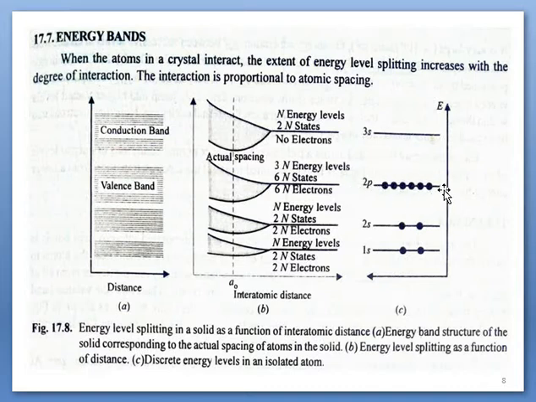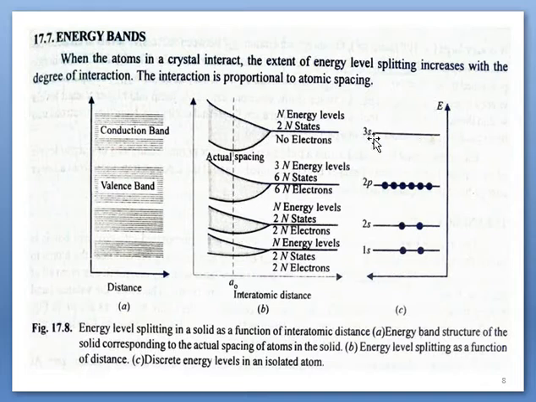For n energy levels, we will have 6 capital N, meaning 6n electrons. So these 6n states will be completely occupied by these 6n electrons. So all these 3 bands are completely filled.